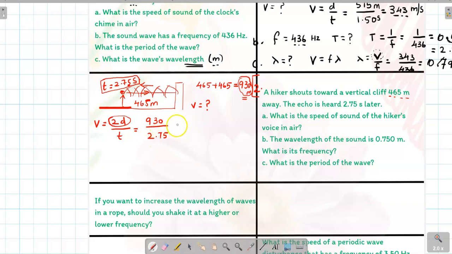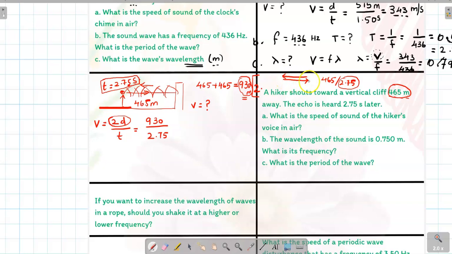Here the common mistake students will do is that they will write distance by time, 465 divided by 2.75 seconds. This is wrong, because this time taken is for the sound to go to the right till the cliff and again back to the hiker.